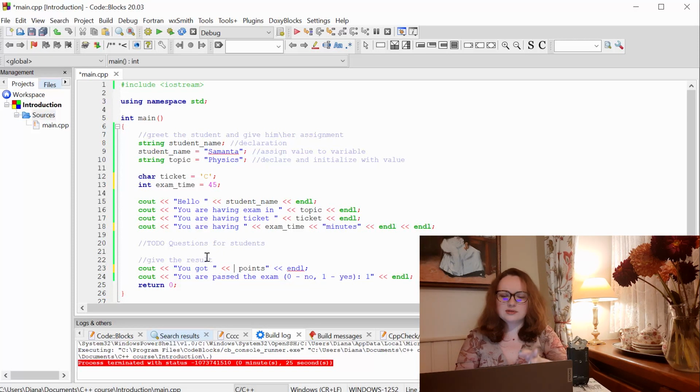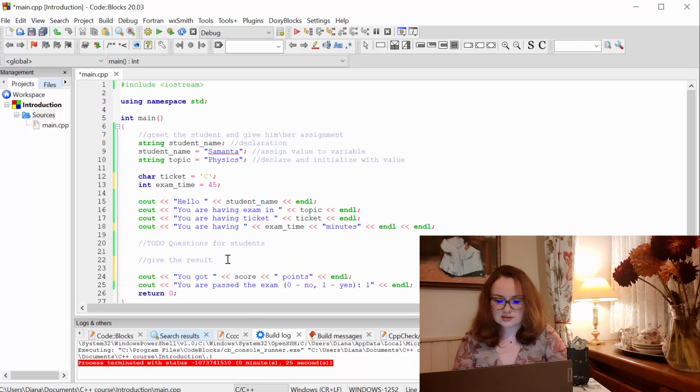Let's already give it a name like score, and let's declare and initialize our variable. Since it's a floating point number, we can't use integer, and for floating point numbers, C++ actually gives you a choice. You can use float data type or double data type.